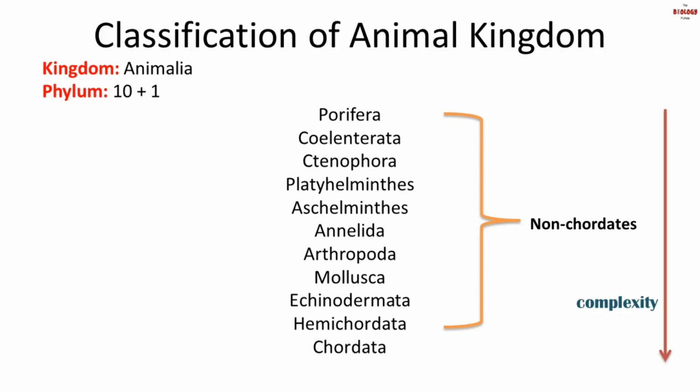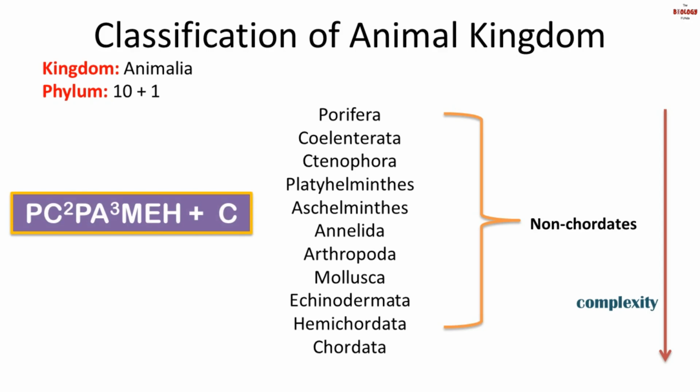Now, how to remember these phyla? We have a mnemonic, that is PC2 PA3 MEH plus C. So you have to remember the first letter of each phylum.